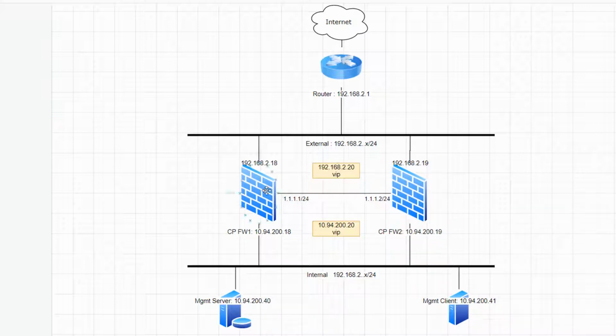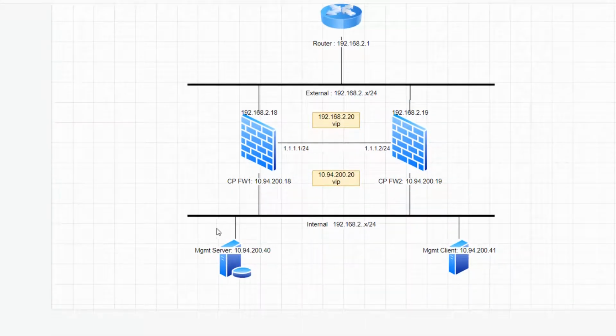For each firewall, they will have 3 interfaces: external interface, internal interface, and also cluster interface. We're going to assign the IP for external as 192.168.2.18. Cluster interface will be 1.1.1.1, and internal interface will be 10.94.200.18. Similar for Checkpoint firewall 2.